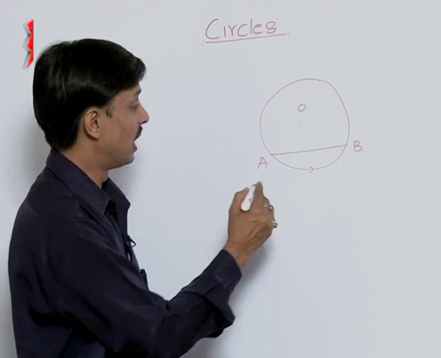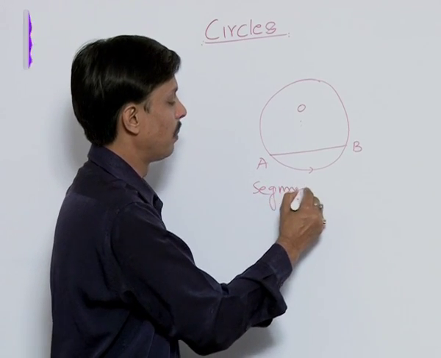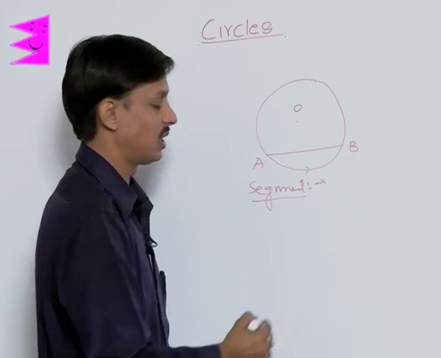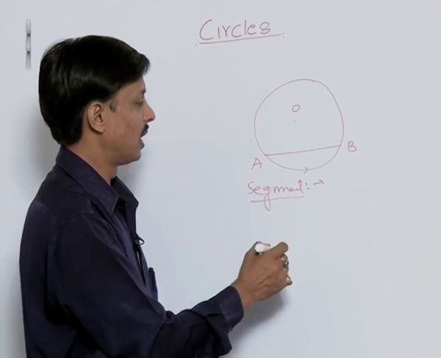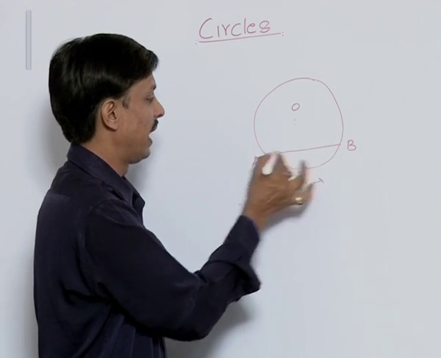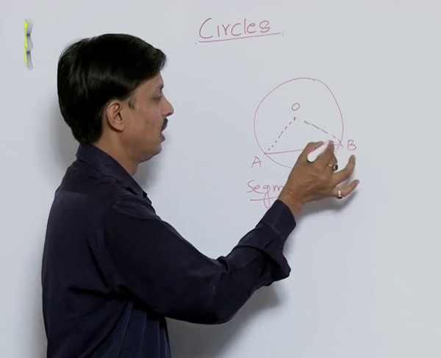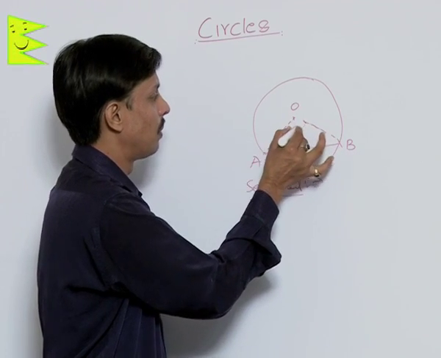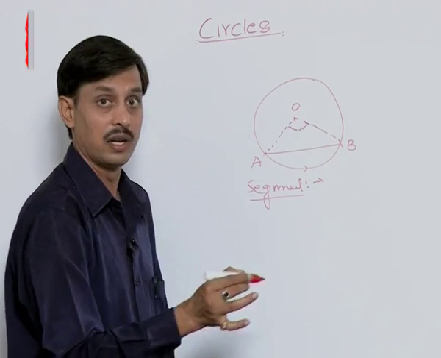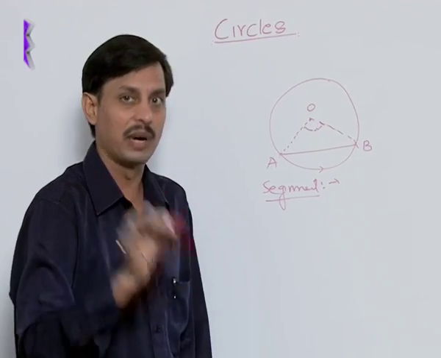So what is the segment? If you join these end points of the arc to the center, then there must be some angle at the center. This central angle is known as degree measure.